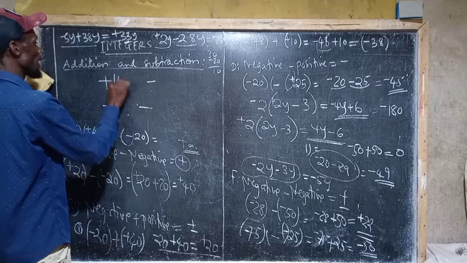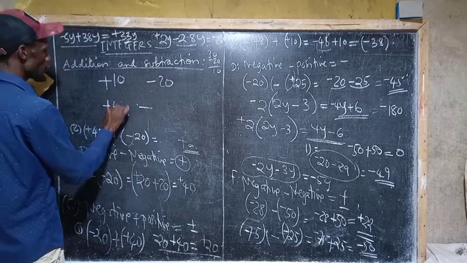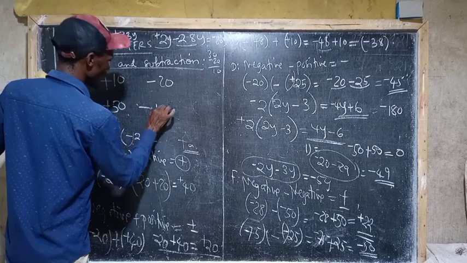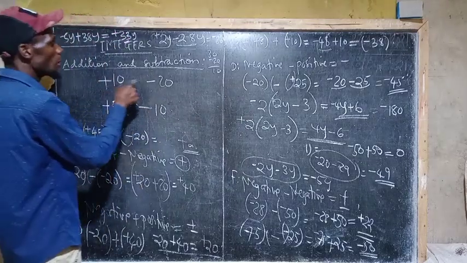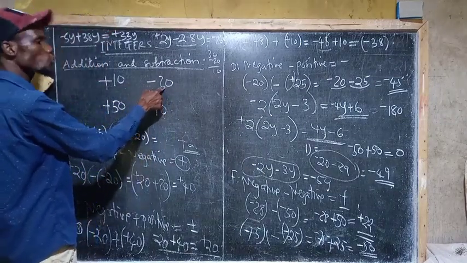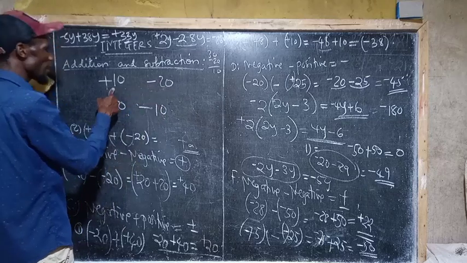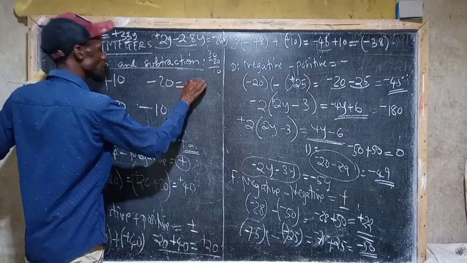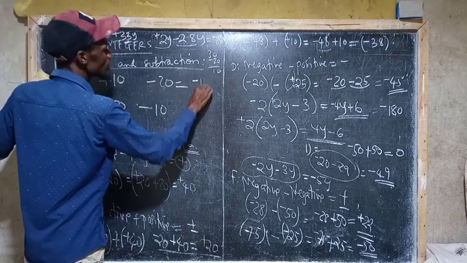If I write here 10, then here 20, then here 50, then here 10. When you look at this one, it is positive 10, negative 20. Behind the 20 there is a negative, and 20 is greater than 10. So the answer will be negative, and the difference between the bigger number and the smaller number is 10.